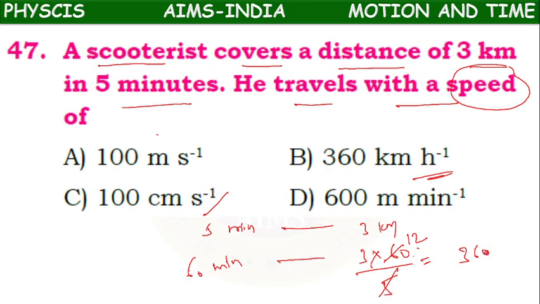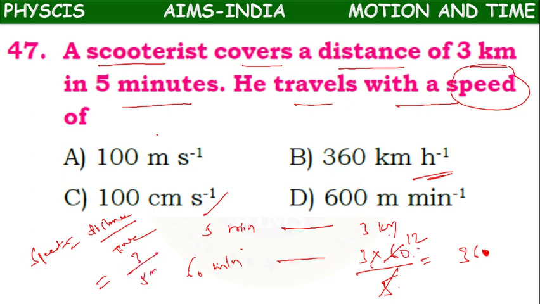Sorry, 12 3 times 36. We are getting 36 here. In 5 minutes he has traveled 3 km. Or speed formula, speed equals to distance by time. What is the distance here? 3 km.